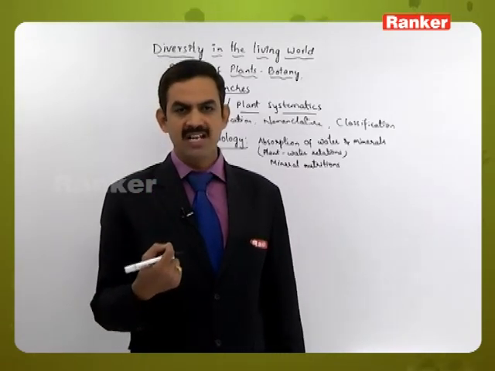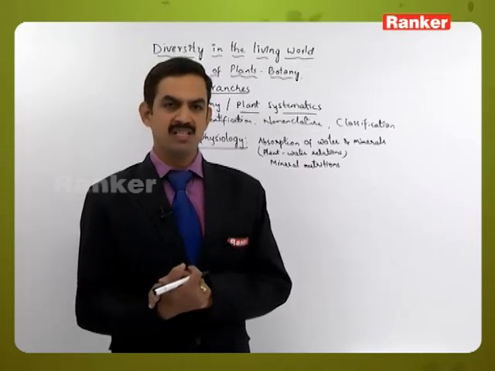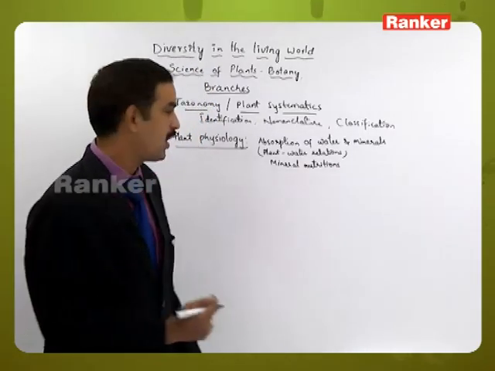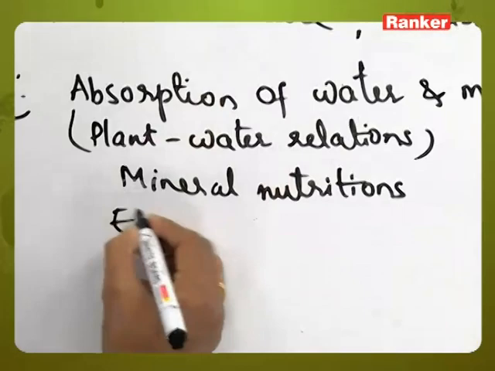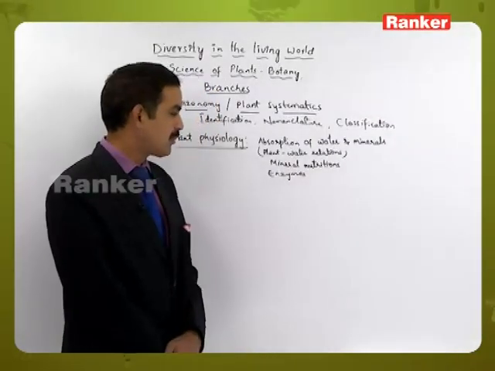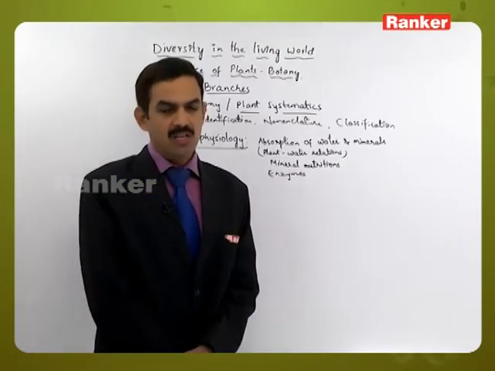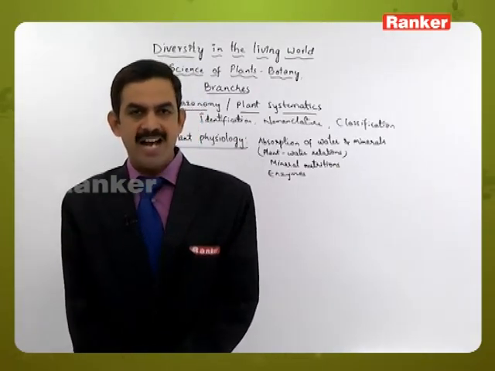So when the water is absorbed by the root system, ultimately along with the water the minerals will also enter into the plant body. And after this, the enzymes will also have some role in the metabolic chemical reactions which are taking place inside the body. Many chemical reactions are taking place here.